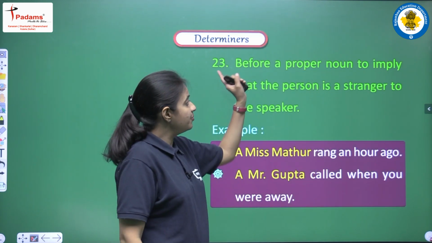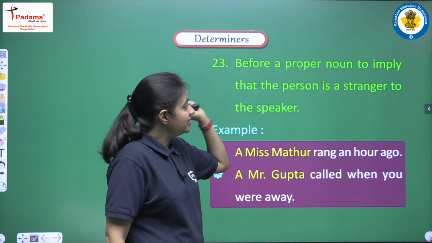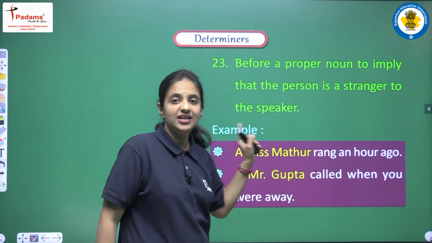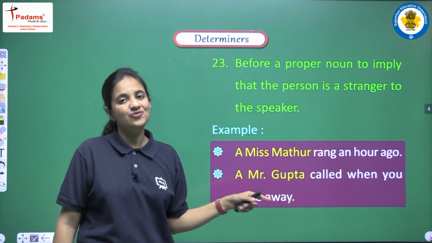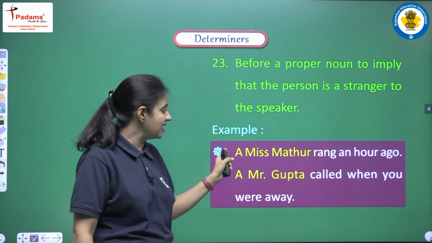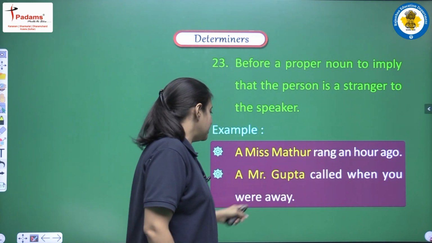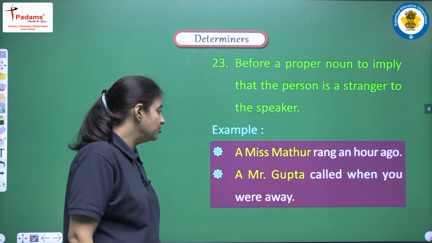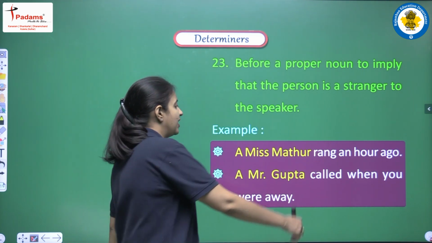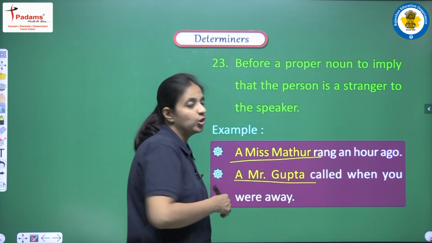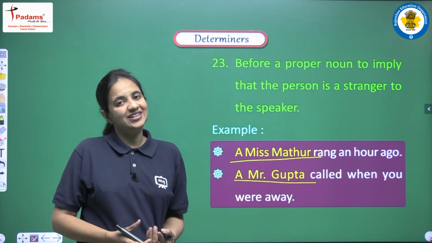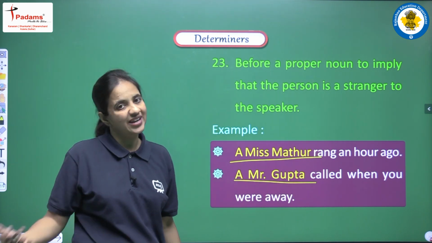Next is before a proper noun to imply that the person is a stranger to the speaker. So in this sense also we can use these two articles, like "a Miss Mathur rang an hour ago." Next is "a Mr. Gupta called when you were away." So when these persons are totally unknown, they are strangers, in that manner we can use a or an.